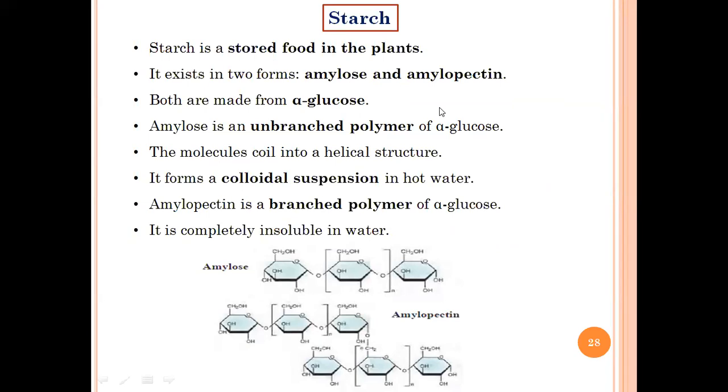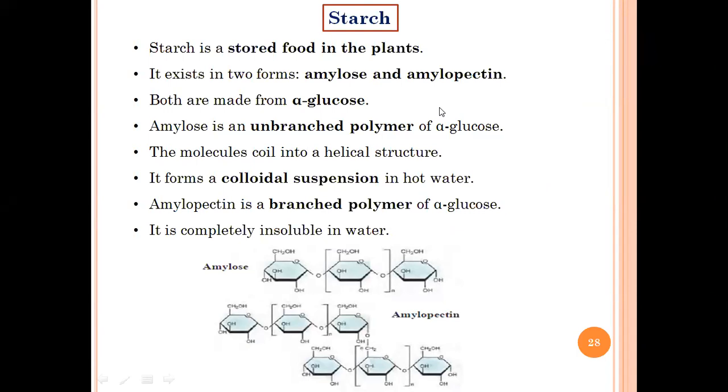Starch is basically stored food in plants, and it exists in two forms. Even though I say it is one molecule, it generally has two forms, known as amylose and amylopectin. Now, what is the basic difference? Before going to the differences, I think we should know what the similarities are.